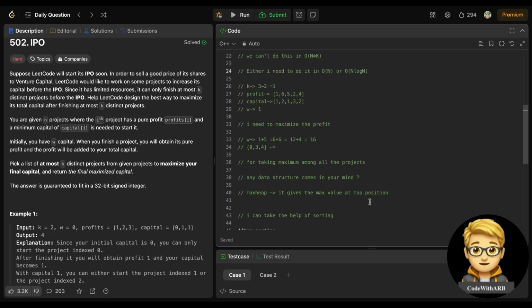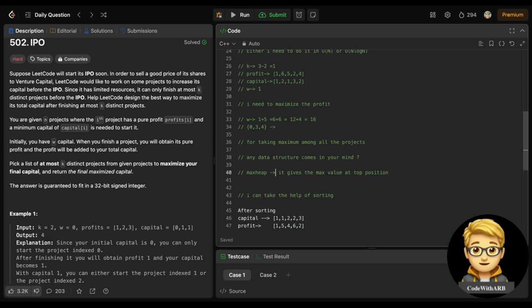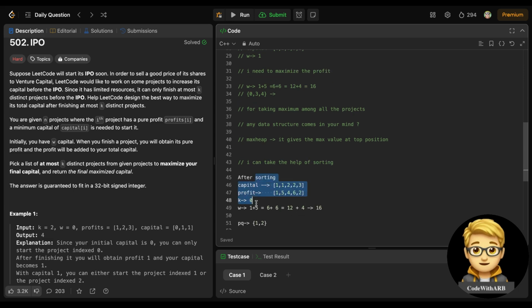So the second thought that comes to my mind is that I need to maximize the profit. So for calculating the maximum profit, what data structures can I use? I can use a max heap, I can use sorting, reverse sorting, right? That's the whole structure. So that's how you think of any approach, right?